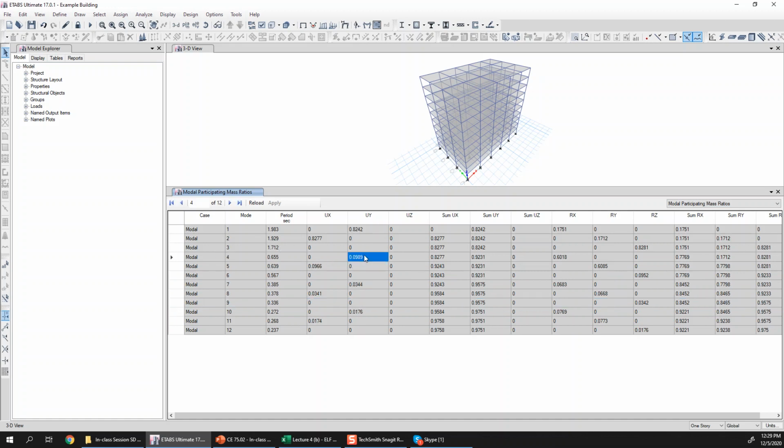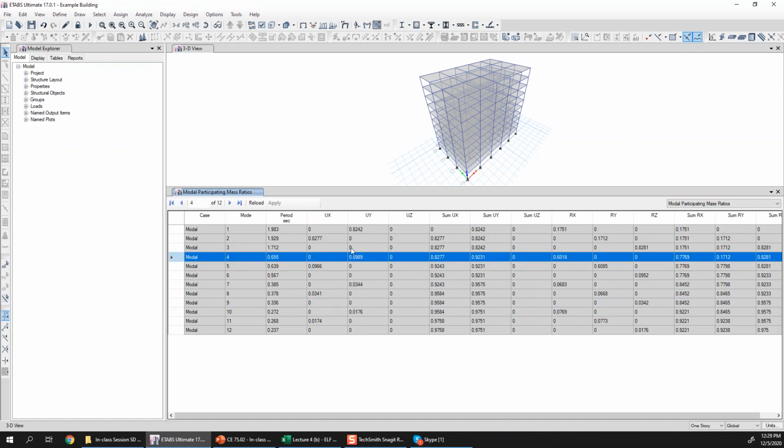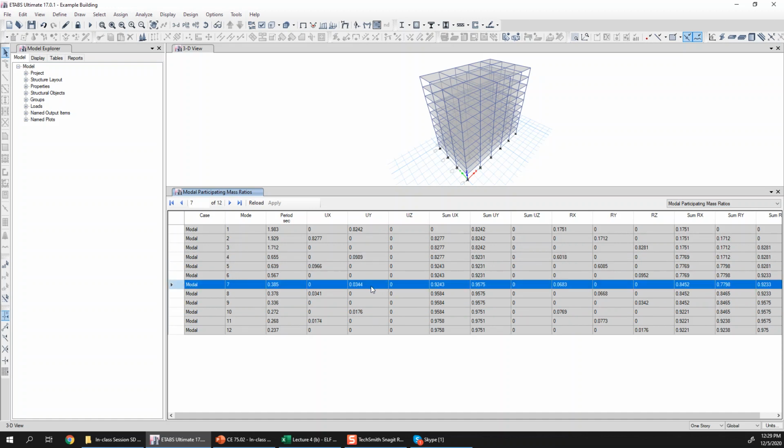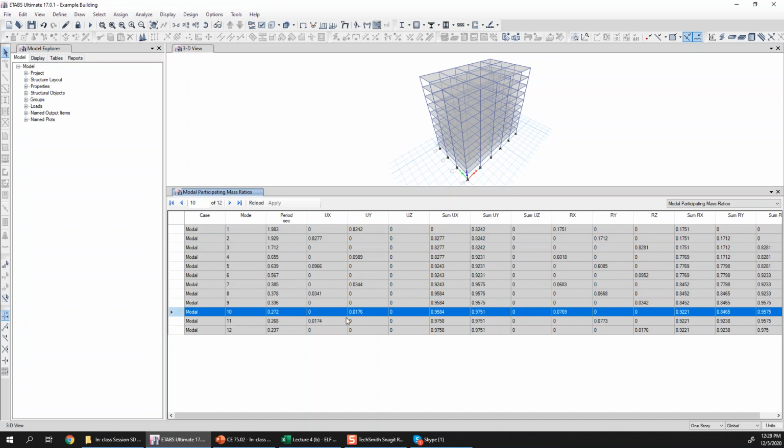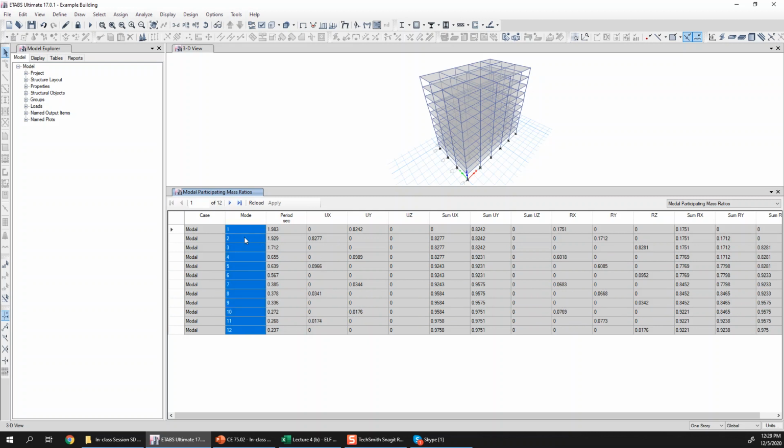Similarly, for y, you can say here that this fourth mode is the second mode in y, and seventh mode is the third mode in y, and then the 10th mode is the fourth mode in y. So basically from these 12 modes, you can identify 4 modes in x, 4 modes in y, and 4 modes in torsion direction. Since the building is very symmetric, that's why there are no coupled modes.